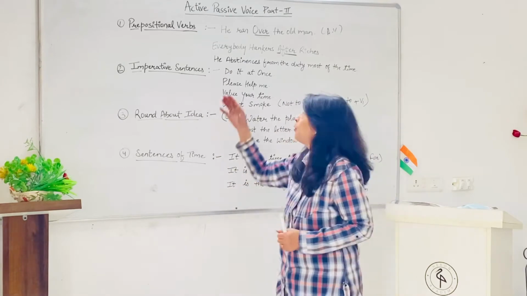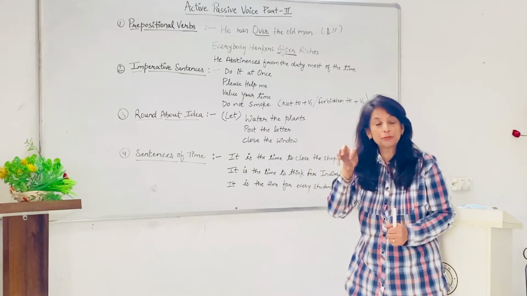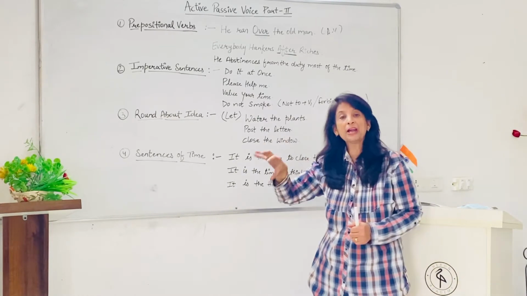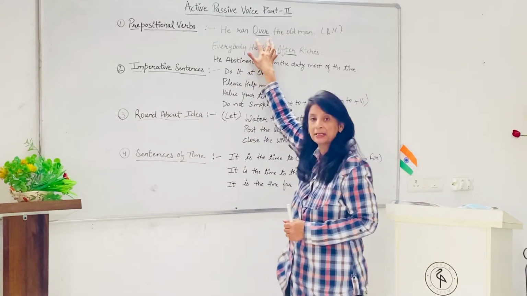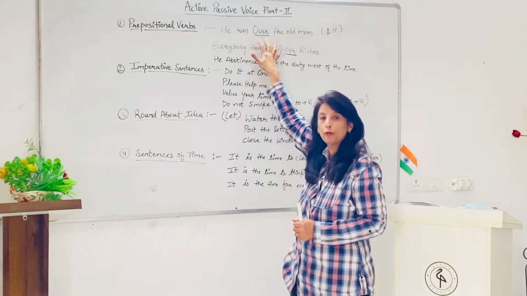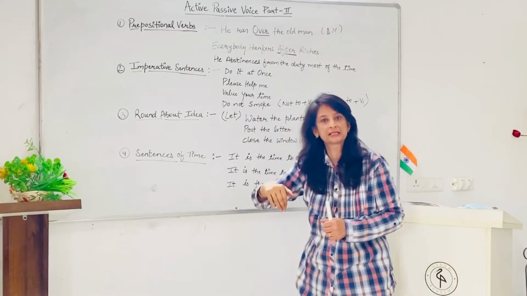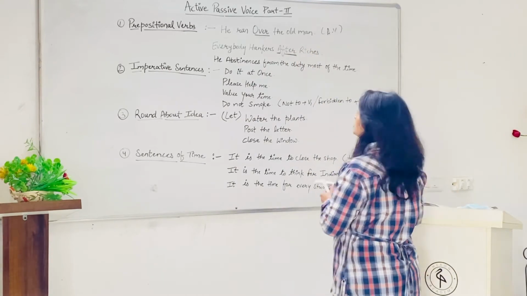So he ran over the old man. So this is active because here the subject is doing the job, that this man ran over the old man. So अब हम जब prepositional verb आ जाता है, ran के साथ over, तो हम उसको split नहीं करते. It is used as it is. So the old man was... अब हम इसको कैसे use करेंगे?